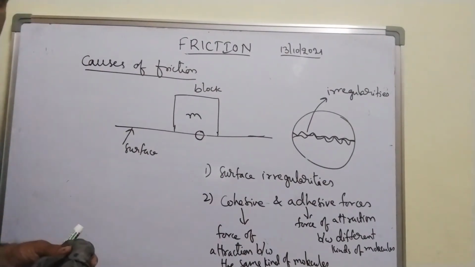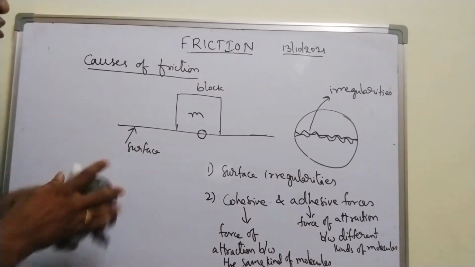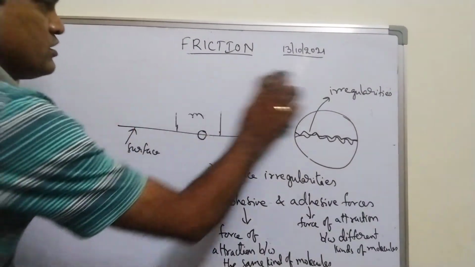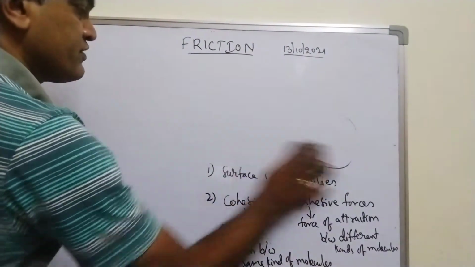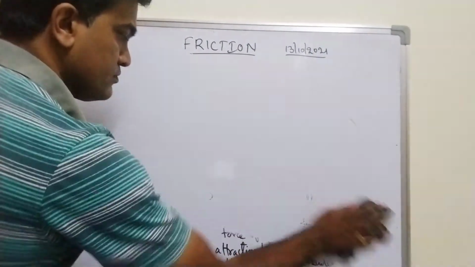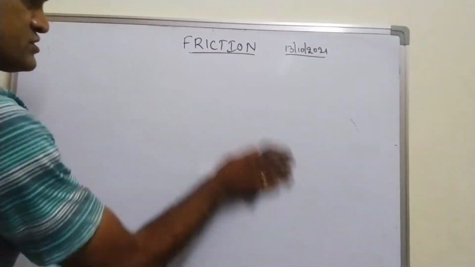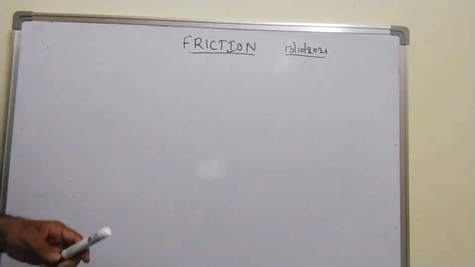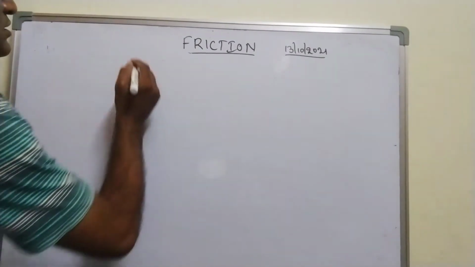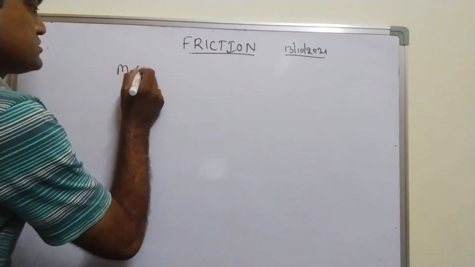So these are the causes. Now let me go to methods of reducing friction, and also we'll discuss advantages and disadvantages later on.